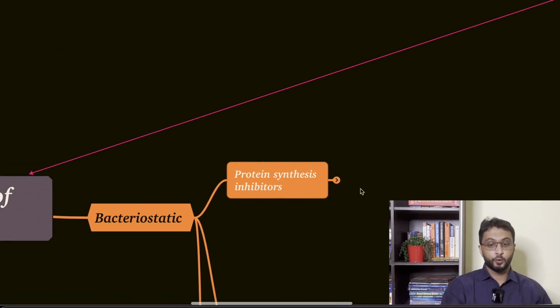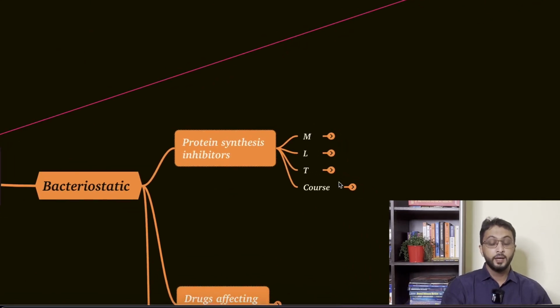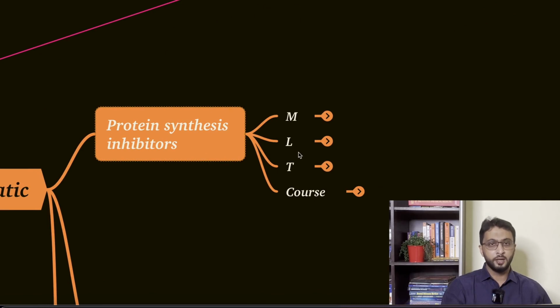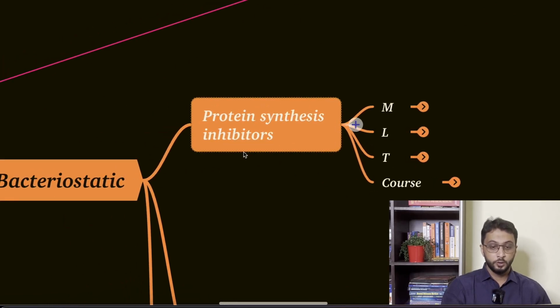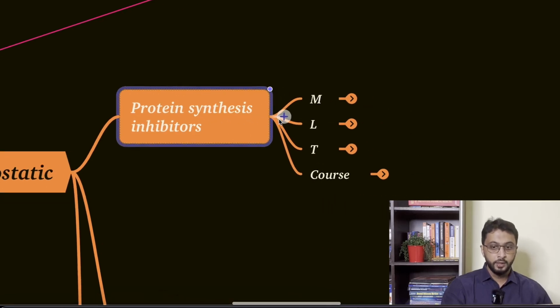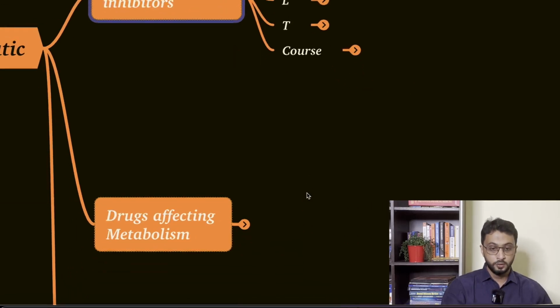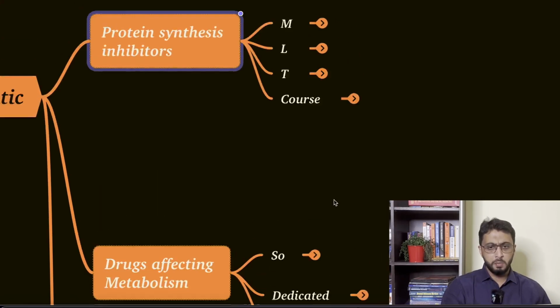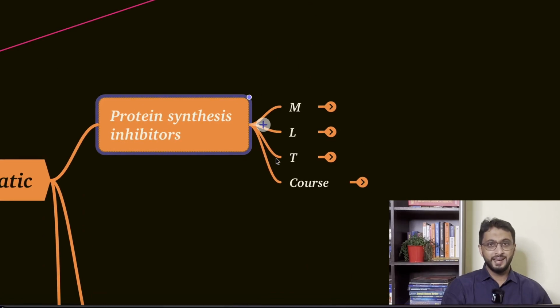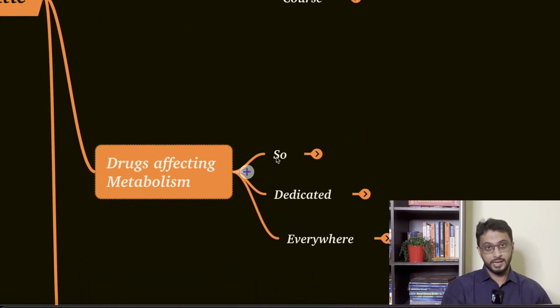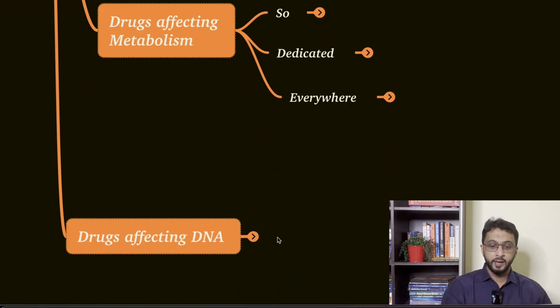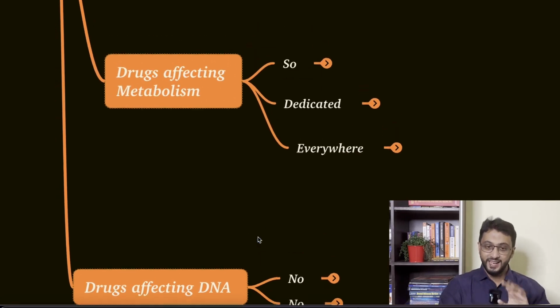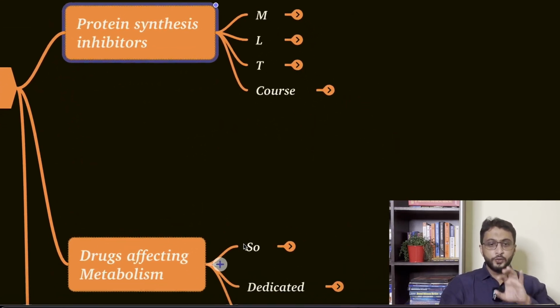So we have already studied protein synthesis inhibitors. Among that, the question asked is MLT, remember it as MLT course, that is those antibiotics which are bacteriostatic and protein synthesis inhibitors. MLT means what? Medical lab technology, a course for lab technicians. They are so dedicated everywhere, but then all of a sudden some patient comes and says no, they are not. In fact they are. But just to remember, this is how you have to remember.